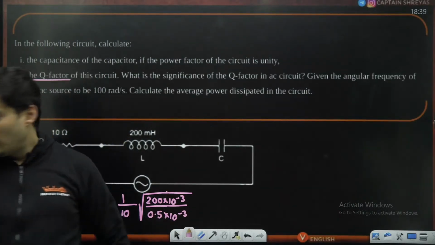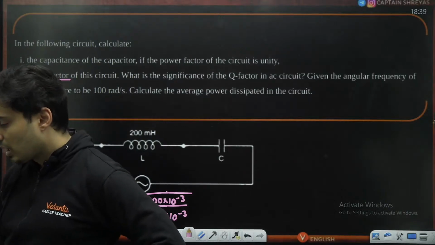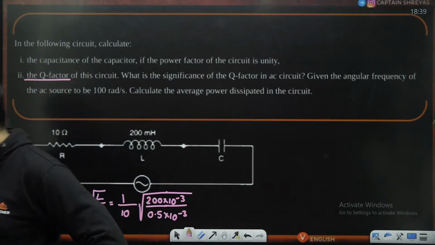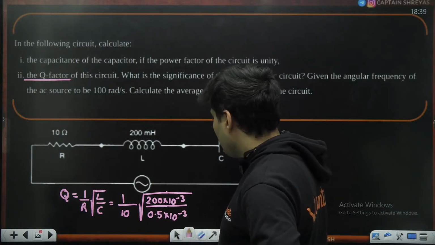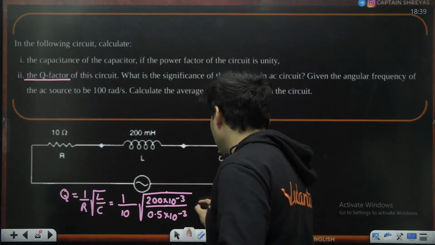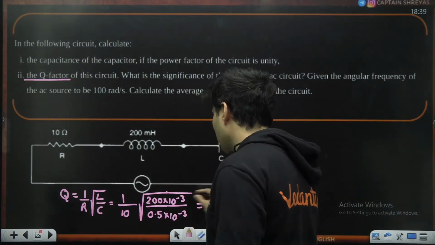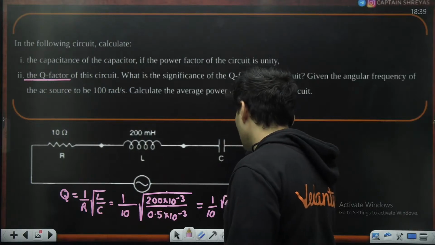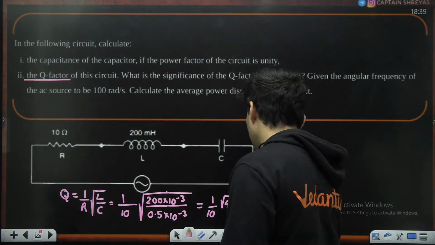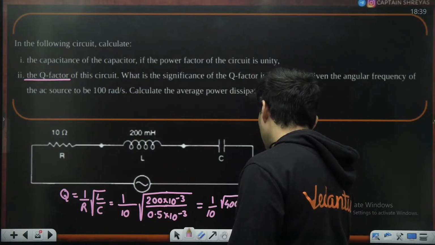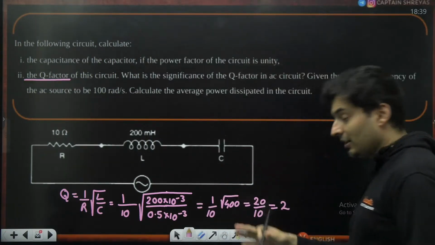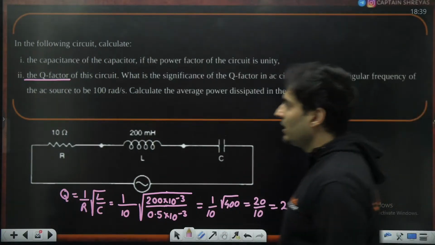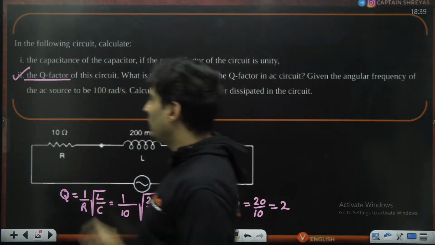Minus 3 cancels. 0.5 is nothing but 1 by 2 goes on the top. So it will become root of 400. Root of 400 is 20. 20 by 10 is basically 2. So the Q factor is 2. Yes, the quality factor, we have found it out.